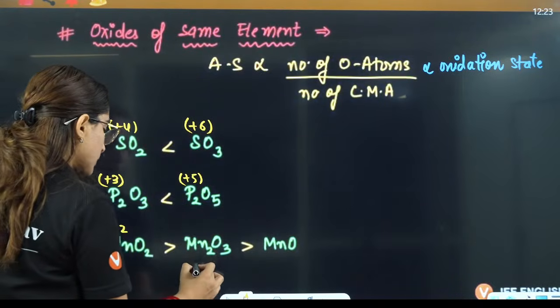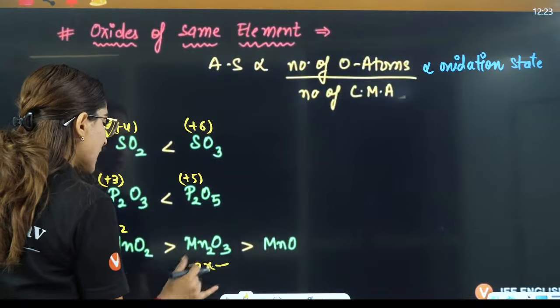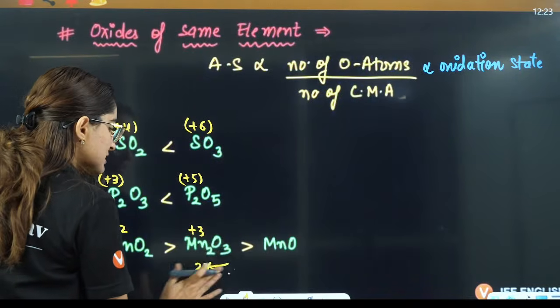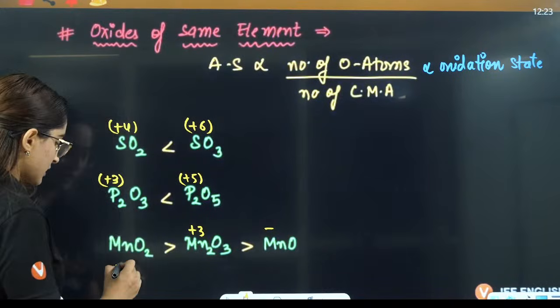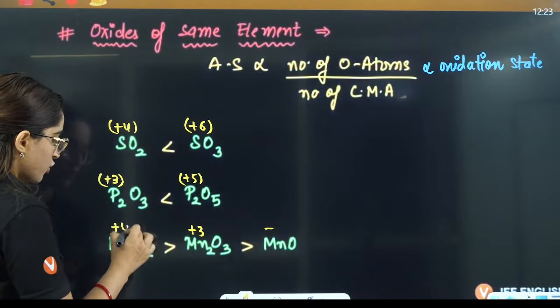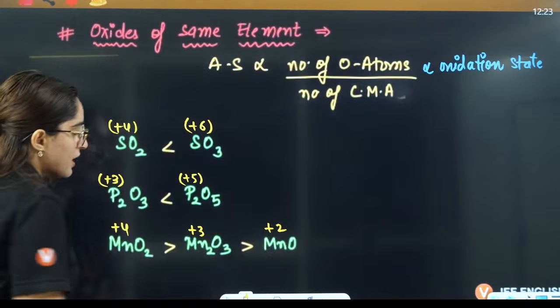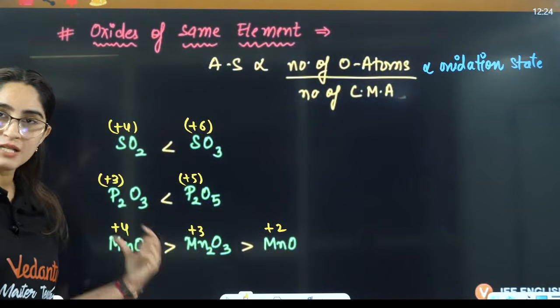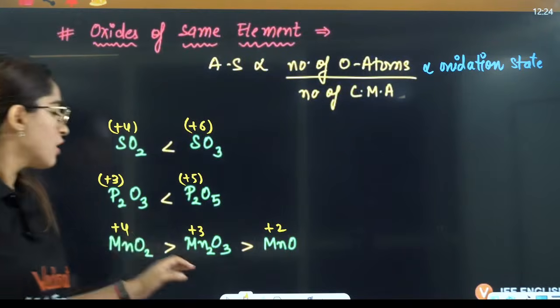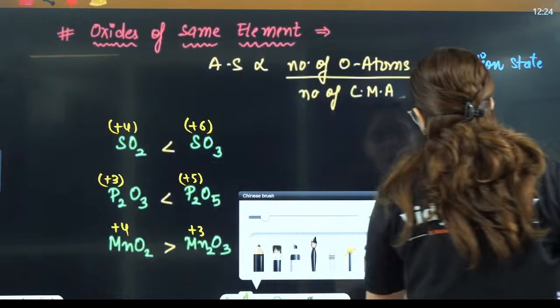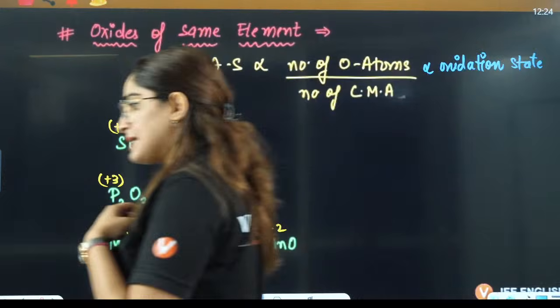And this is, you can say, 2x minus 6, that is plus 3, right? And here it is, wait a minute, this should be plus 4, okay? This should be plus 2. More is the oxidation state, more is the acidic strength. That is why this is the order of acidic strength here, right?